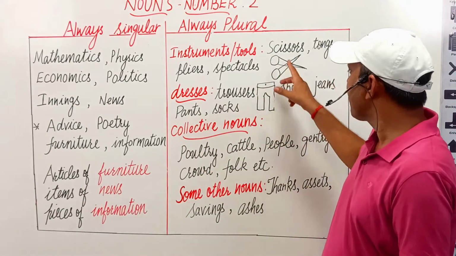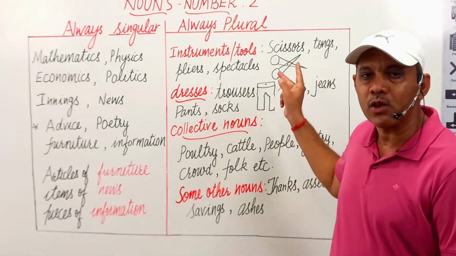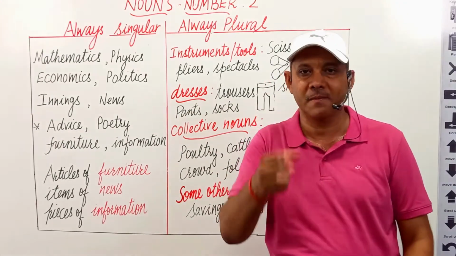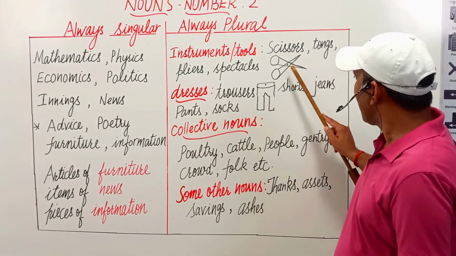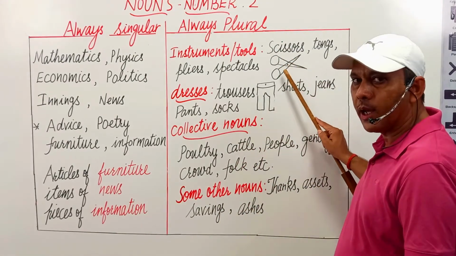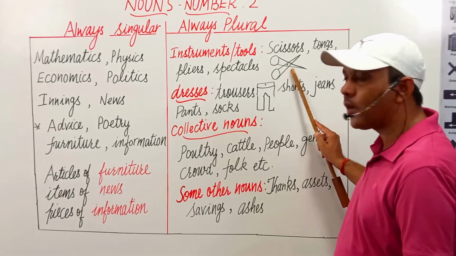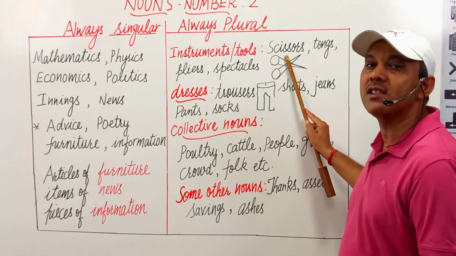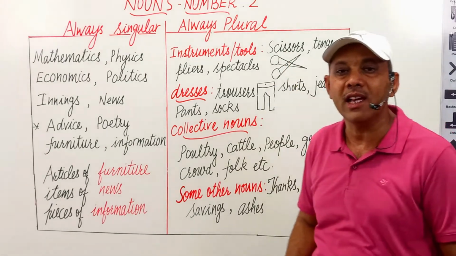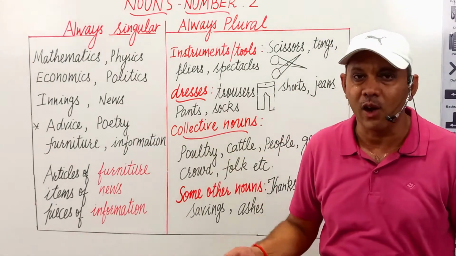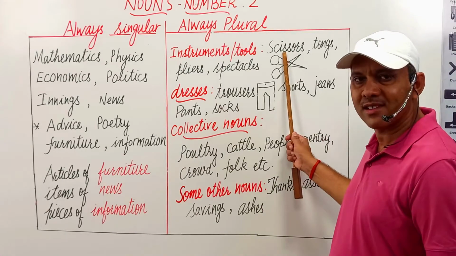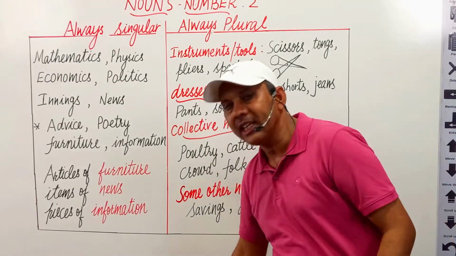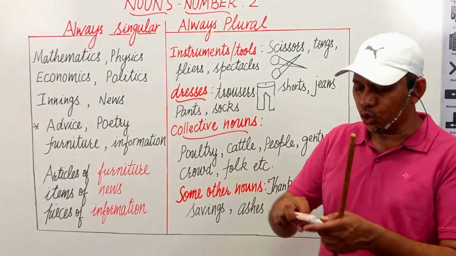For example, if we want to cut a piece of cloth, we have to cut with the help of scissors. This has two blades, a pair of blades. That's why this is always used in plural form. Scissors. We shall never say bring a scissor. No, bring scissors. Next is tongs, which we also call chimta.